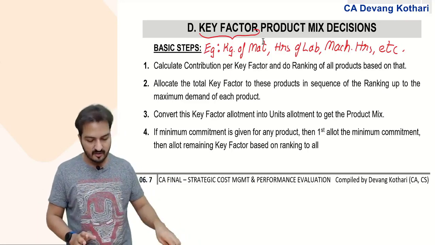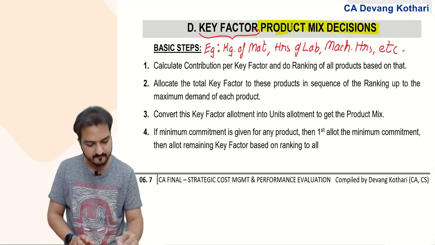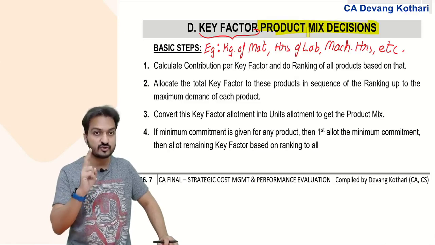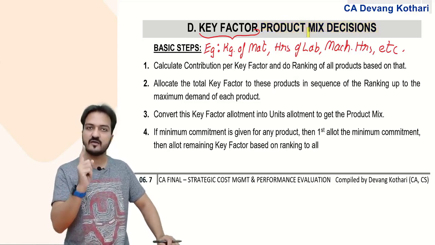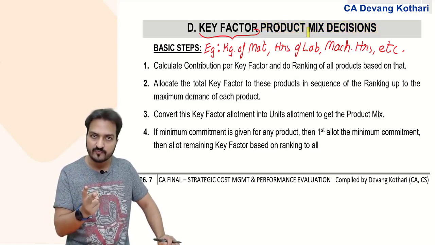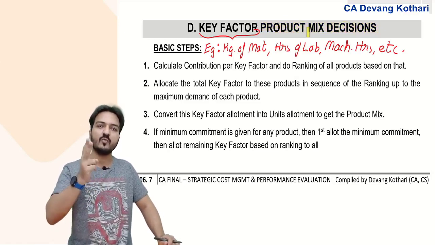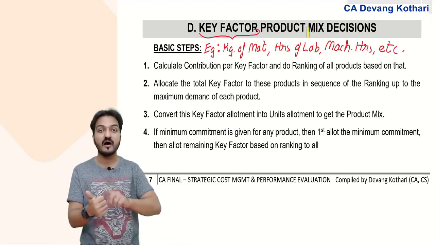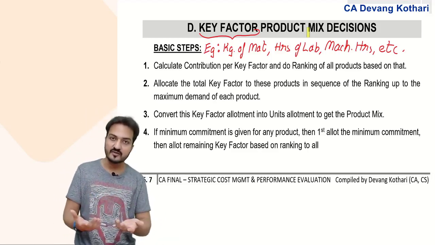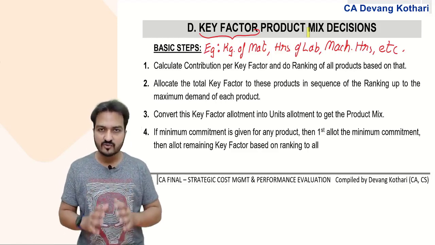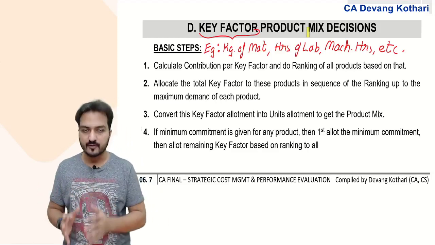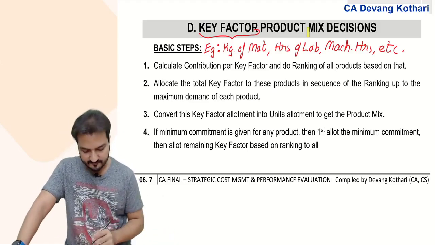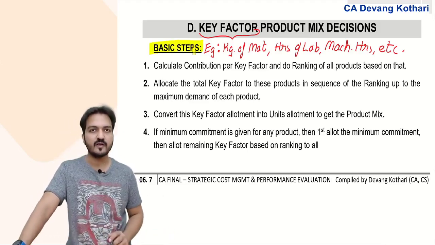Now, a question about product mix decision will come only when two conditions hold. Number one, there is a key factor, and number two, my company has more than one type of product. I repeat, there is one key factor and there are multiple products. So I need to decide which products I should produce using the limited key factor. For that matter, these were the basic steps in deciding that.